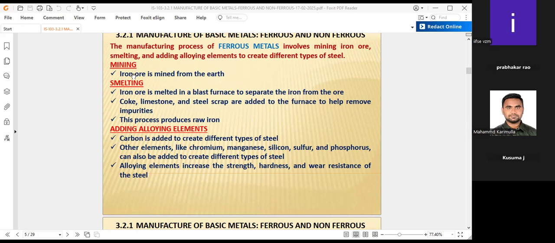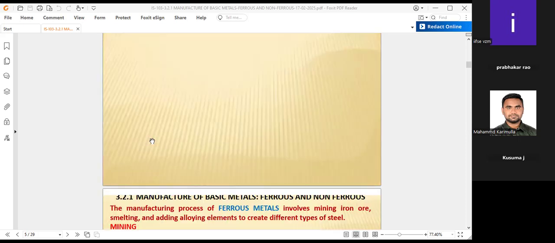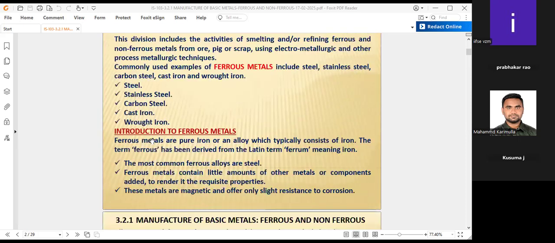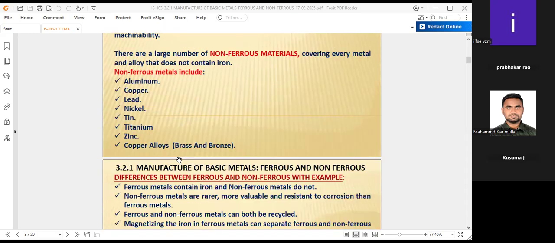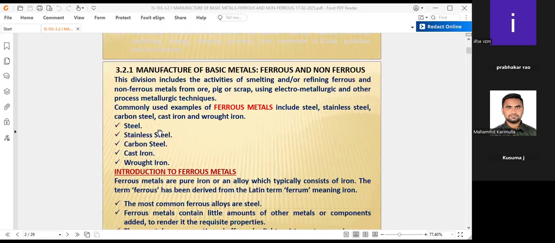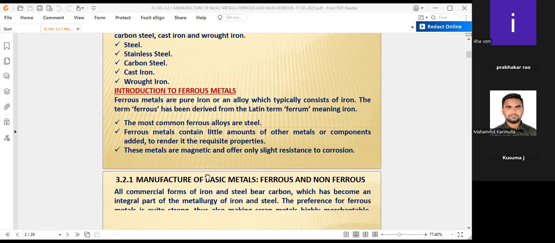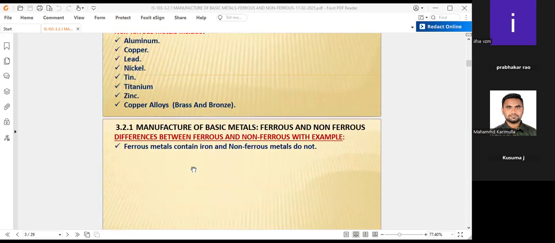Adding alloying metals is to prepare the ferrous materials. Now we only have iron from the blast furnace. Therefore, how do we prepare steel, stainless steel, carbon steel, cast iron, and wrought iron? We have to prepare them from the raw iron coming from the blast furnace.